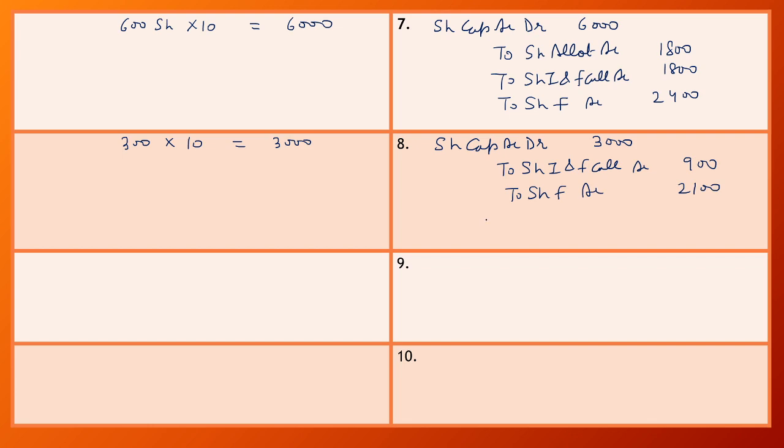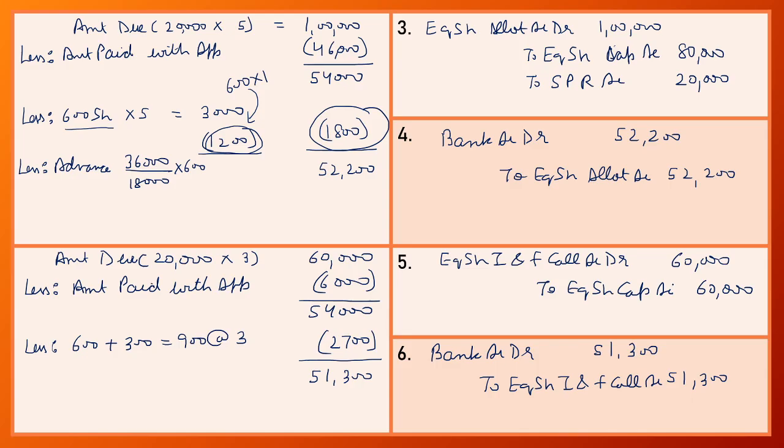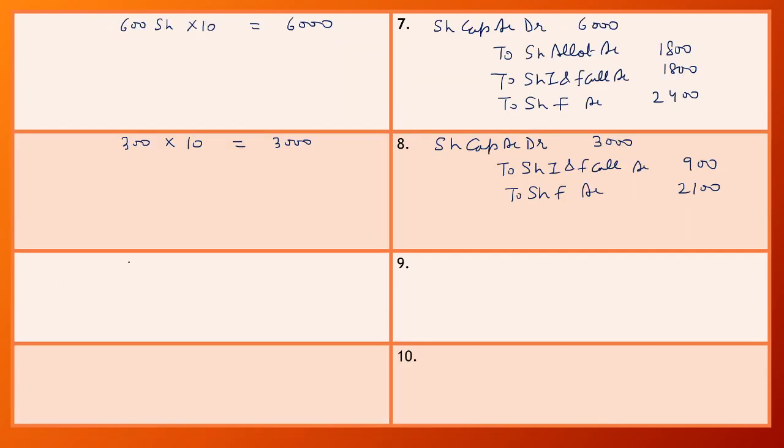Now these forfeited shares are reissued by the company at a price of rupees 12 per share. Now the amount received by the company on 900 shares at an issue price of 12. So the amount received by the company is 10,800 and our entry is bank account debit 10,800 to equity share capital account.